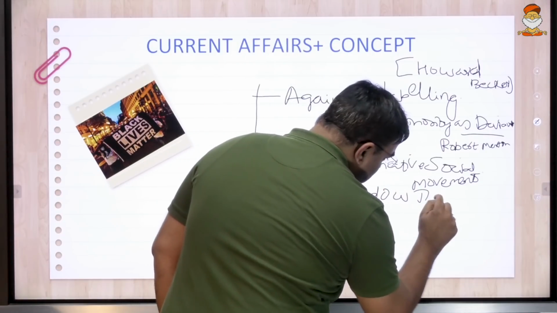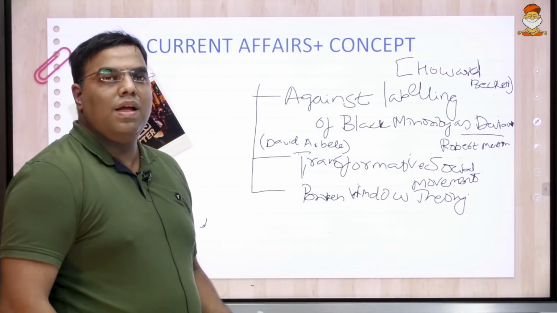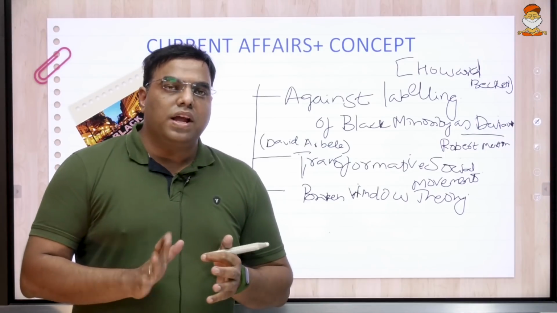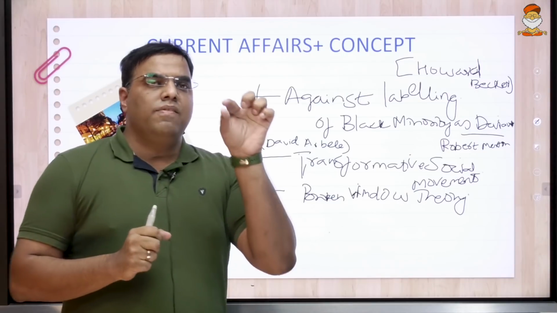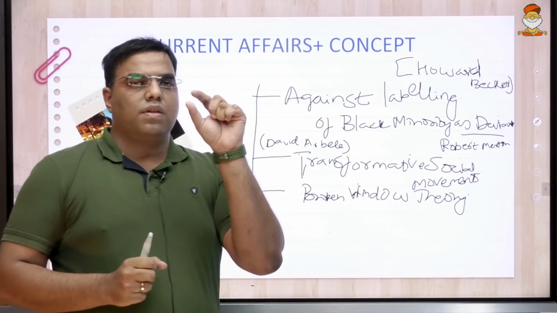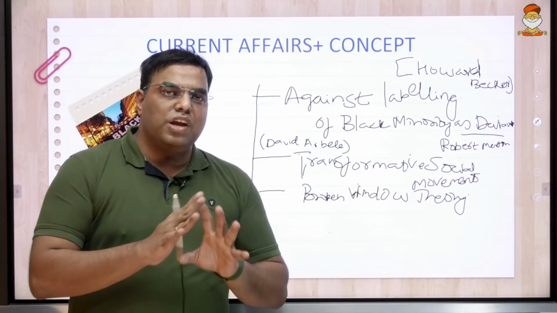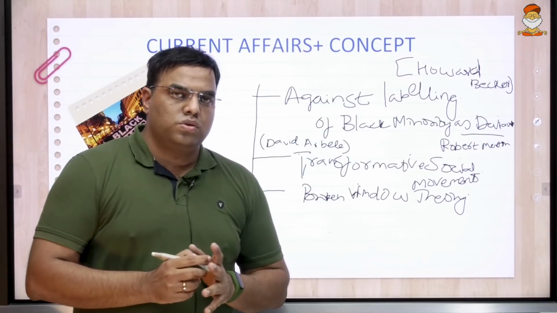Broken window theory is a theory popularized by the New York police force. That means even if a small window is left unattended, it will cause wider chaos. It will cause the destruction of the house.